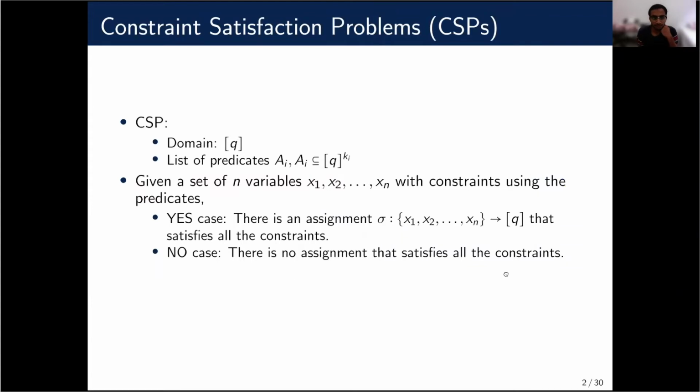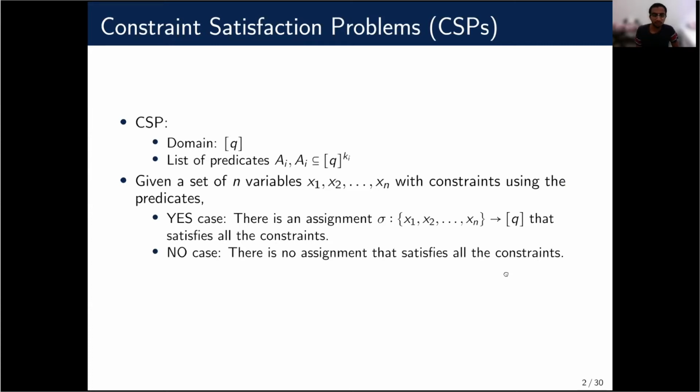In a CSP instance, we have a finite domain containing elements 1 to q. And we have a list of predicates A1, A2, and so on, where each Ai is a relation of arity ki over 1 to q. And we have n variables x1 to xn. Given a bunch of constraints using the predicates from these Ai, the question is to find if there is an assignment from the domain 1 to q to x1 to xn that satisfies all the constraints or not.